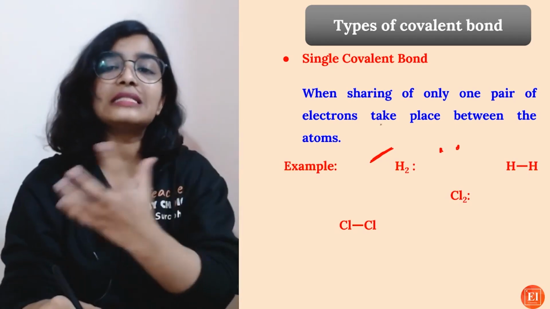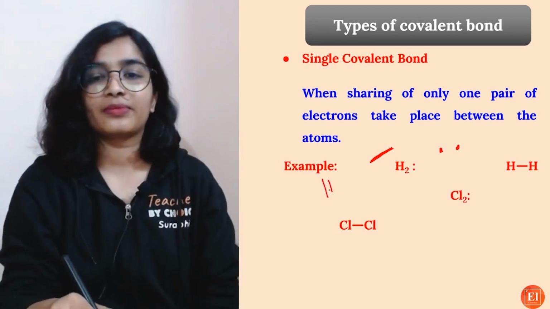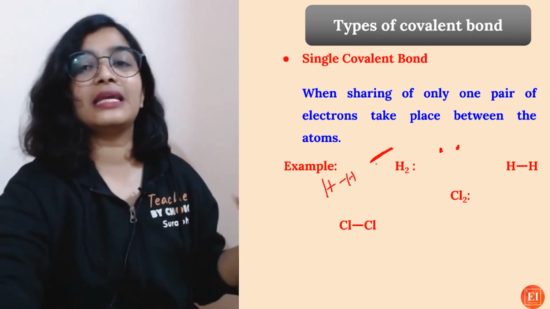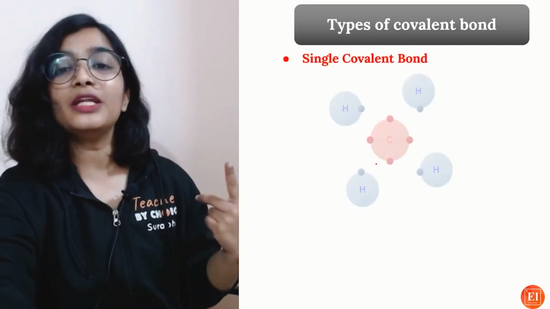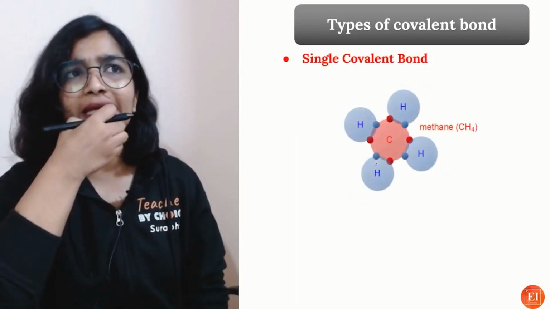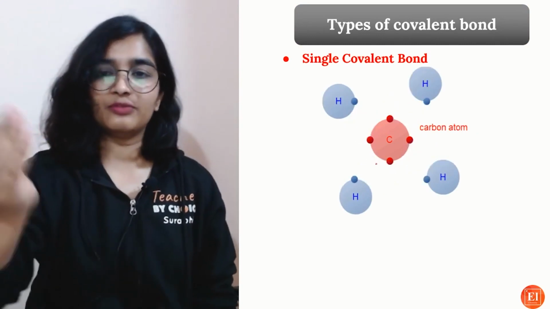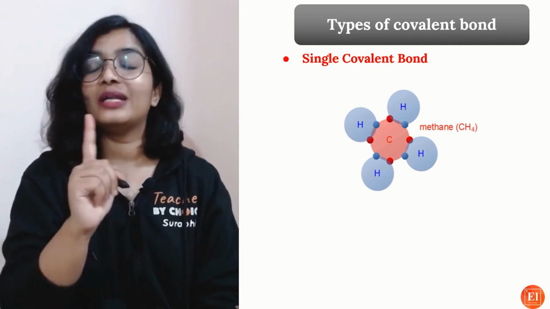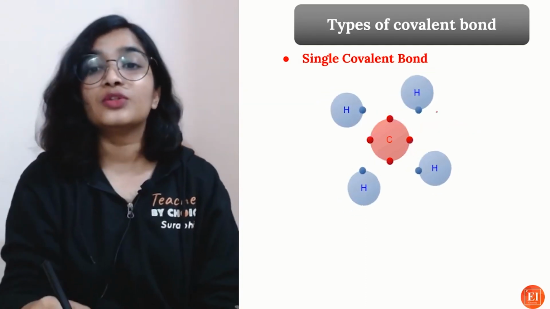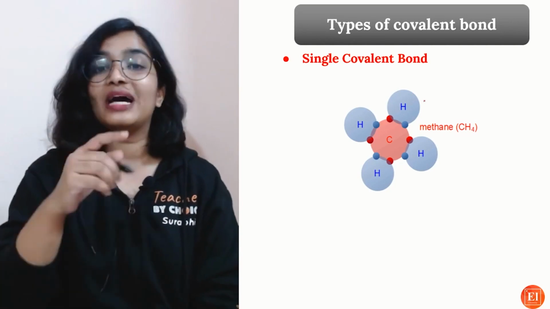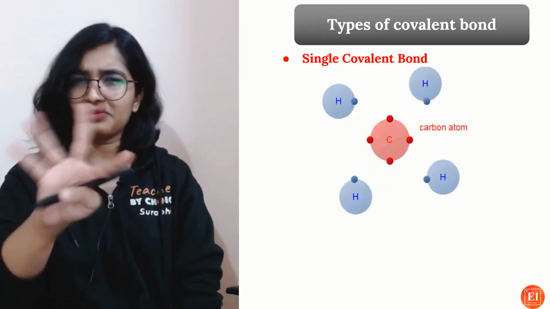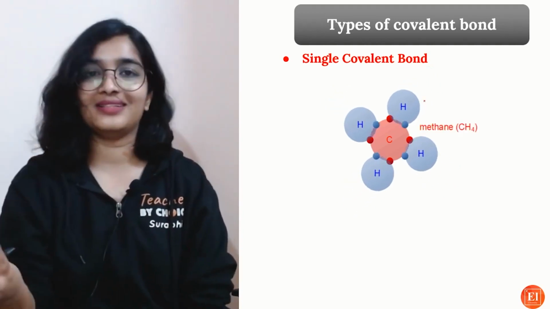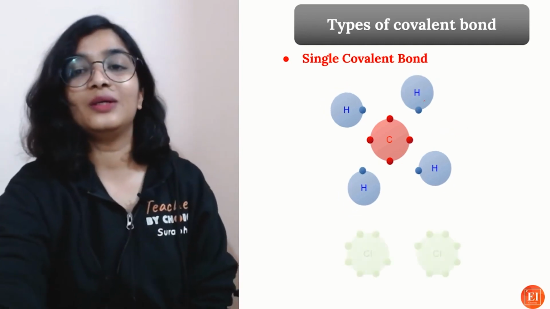So what are the examples of single covalent bond? H2, Cl2, F2, N2. So they all form the single covalent bond, right? Now, if you look at methane here, we might see there are 4 bonds, but between carbon and one hydrogen atom there is only one bond. So this will be considered as single covalent bond. I have seen students getting confused, like, hey, there are 4 bonds, huh? Tetra? No. So generally you don't find tetra bond. So this is also single covalent bond.